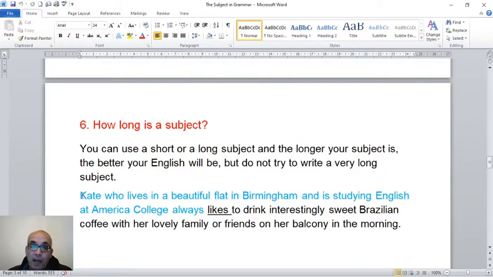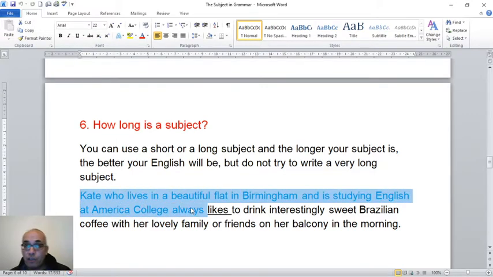Unless you are doing a high level, you can do this, no problem. Because you have to show the range in your writing or speaking. By range, I mean you have got very good language. You can write good words and good sentences.